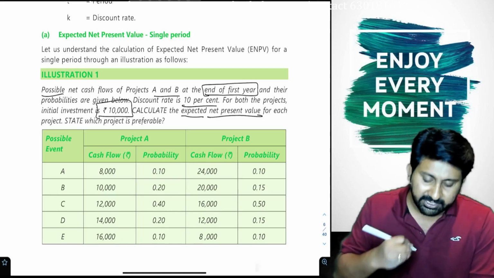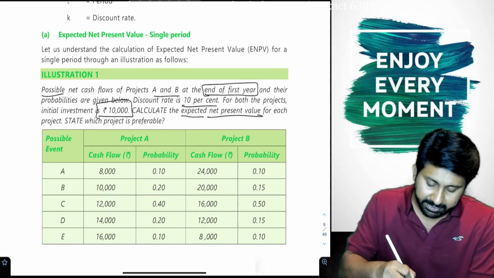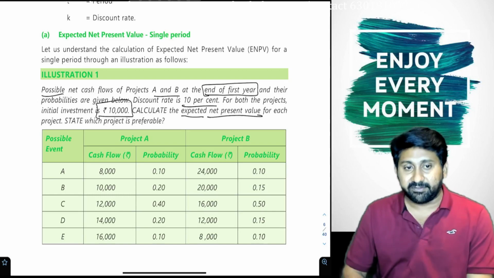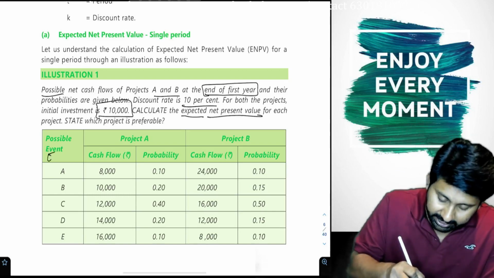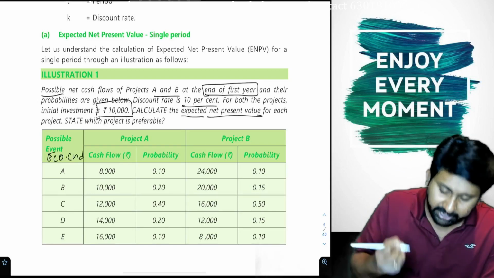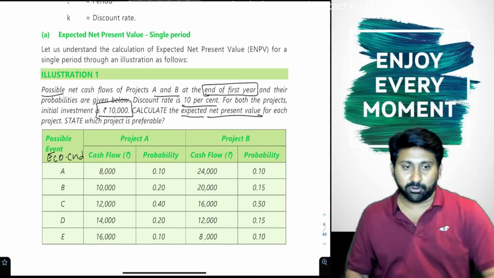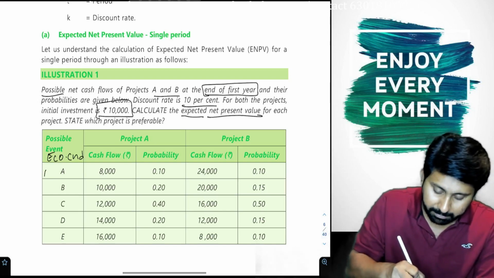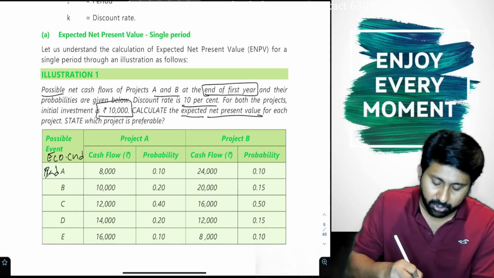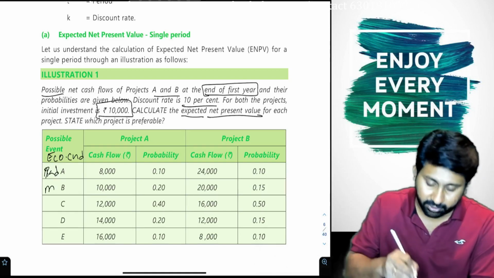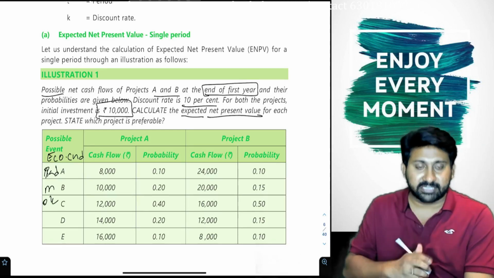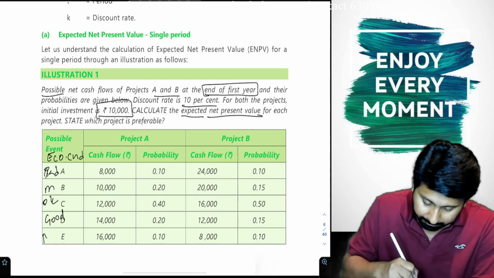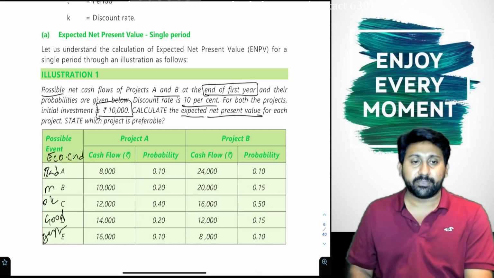Okay. Possible event: A, B, C, D, E. Sir, what is this possible event, sir? Don't understand it as a possible event. Possible event means economic condition. Sir, I didn't understand. I will tell you like this. Economic condition: overall market, bad economic conditions are there. Moderate economic conditions are there. Okay type of economic conditions are there. Good economic conditions are there. Best economic conditions are there.